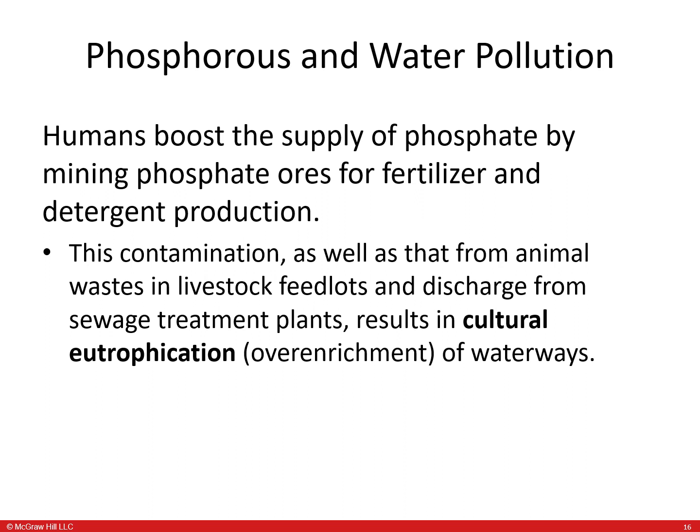Humans add phosphate by mining phosphate ores for fertilizers and detergent production. This contamination, as well as that from animal waste in livestock feedlots and discharge from sewage treatment plants, results in cultural eutrophication, or overenrichment of waterways.